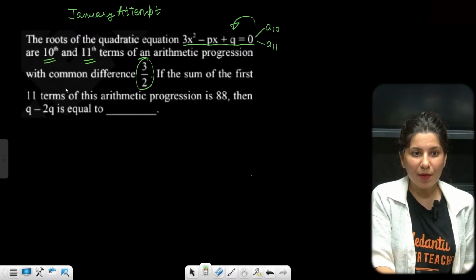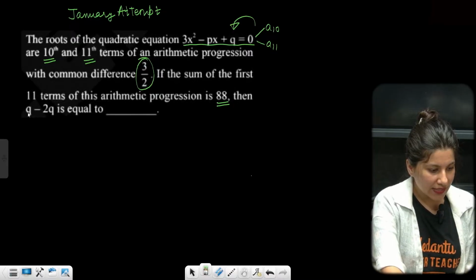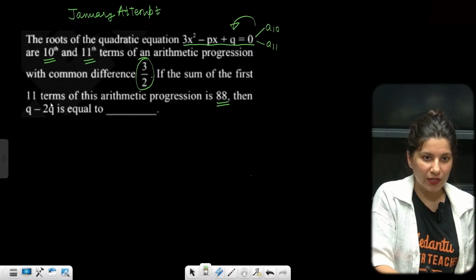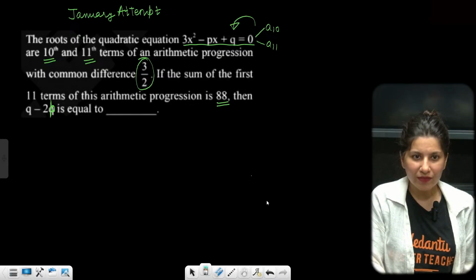Now if the sum of first 11 terms is 88, then they are asking for q minus 2p. Sorry, this is a misprint, but they are asking you q minus 2p. One by one we'll address this.